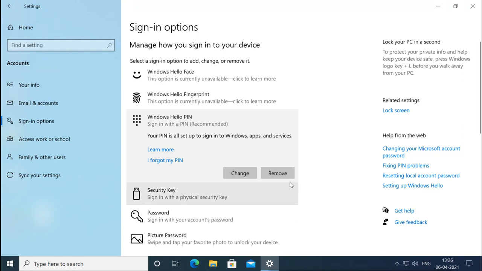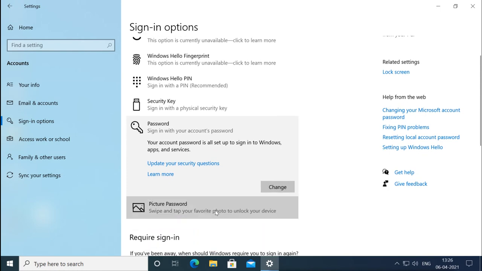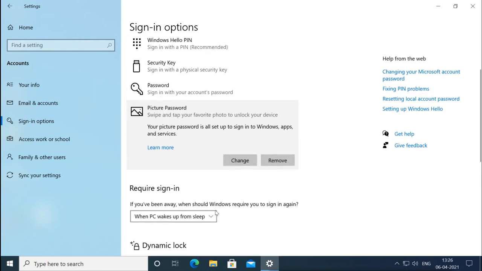And it is saying if you forgot, then it will ask you the normal password and then you can reset it. Same for the picture password. Picture password also, this is normal password, this is picture password. So picture password also you can change and remove, but I have set the pin password now.